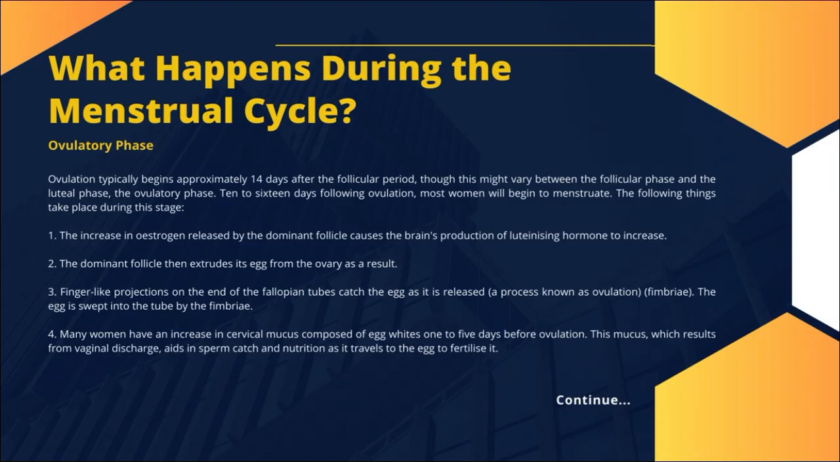4. Many women have an increase in cervical mucus resembling egg whites 1 to 5 days before ovulation. This mucus, which results from vaginal discharge, aids in sperm capture and nutrition as it travels to the egg to fertilize it.